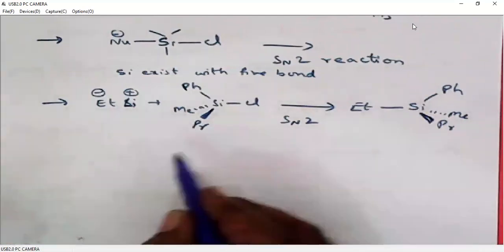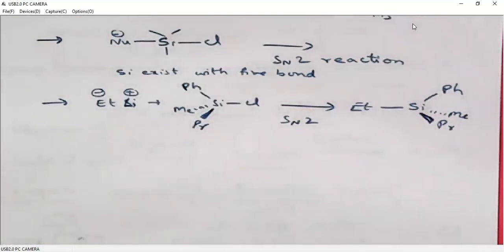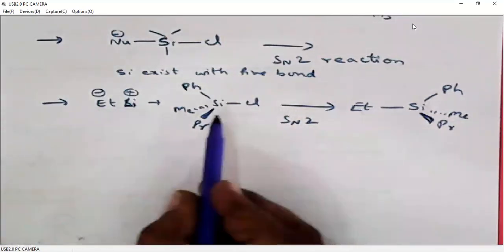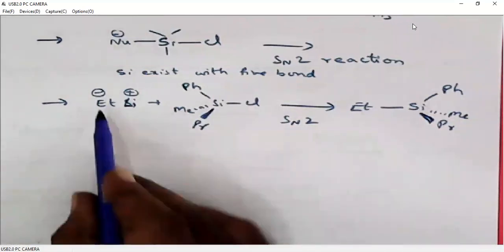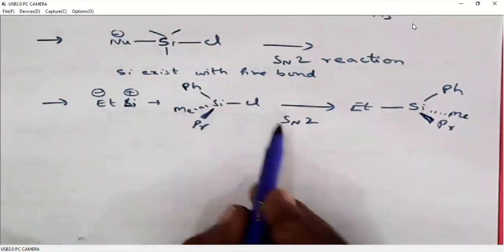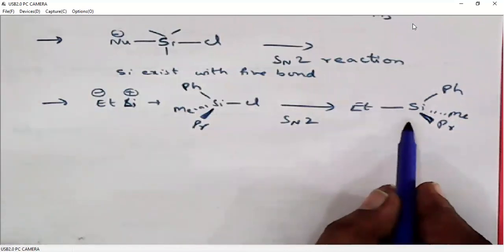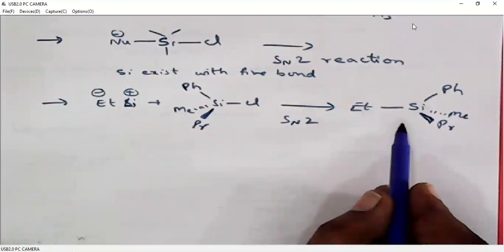When we write the mirror image, we can clearly say it is a reversal of stereochemistry. So nucleophilic substitution on silicon is an SN2 reaction, which will have inversion of stereochemistry.